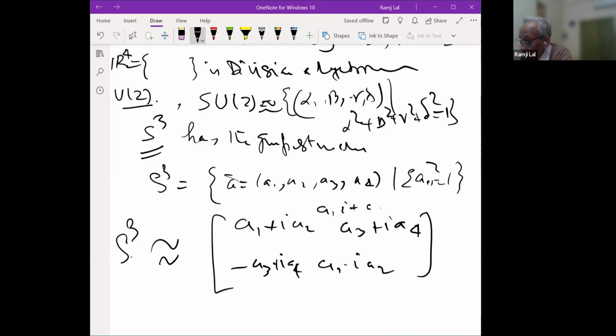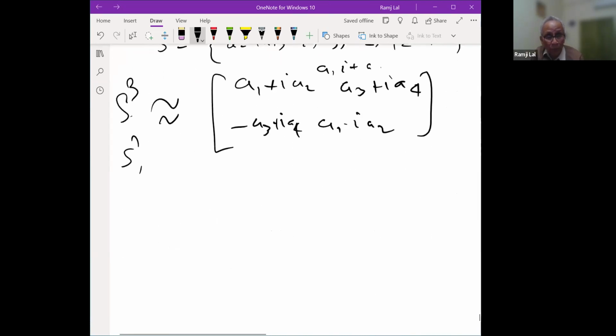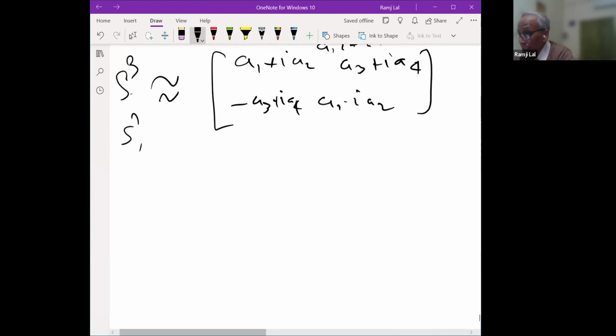So you have a group structure on S3, and the multiplication is continuous and indeed differentiable. So this S3 is a group. You have a continuous multiplication on S3 with respect to which it is a group. S1 was a group, and S3 is a group, and maybe you can talk of S7 also. So S3 is this SU2. S3 is simply SU2.